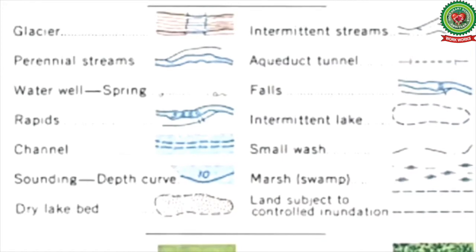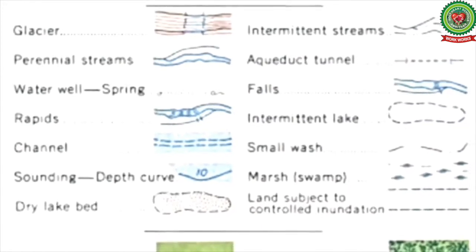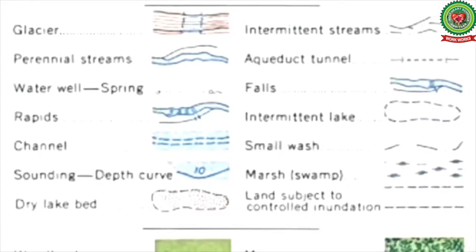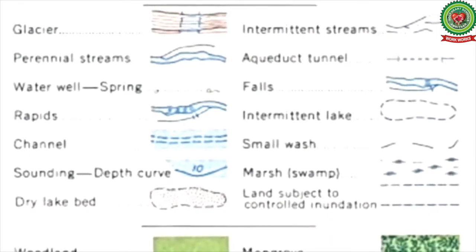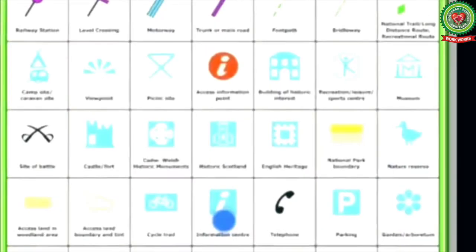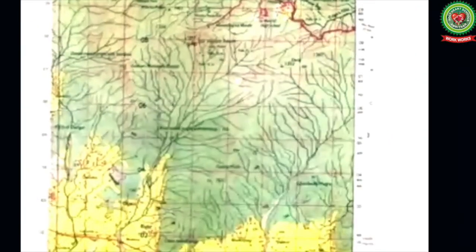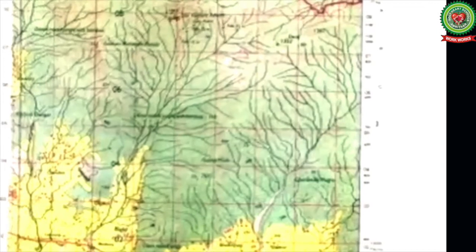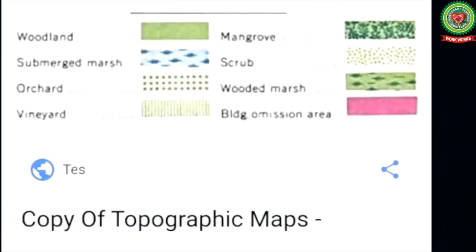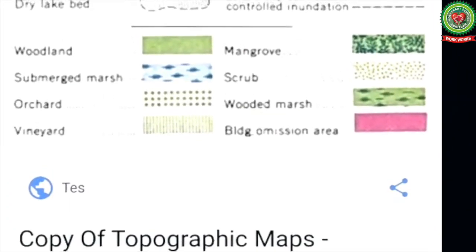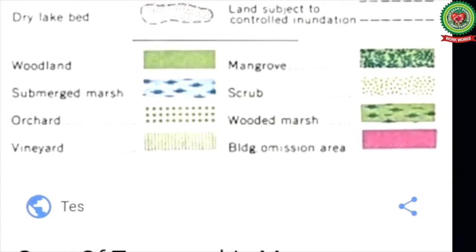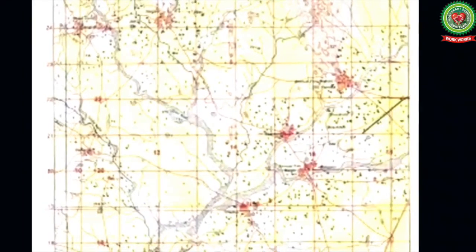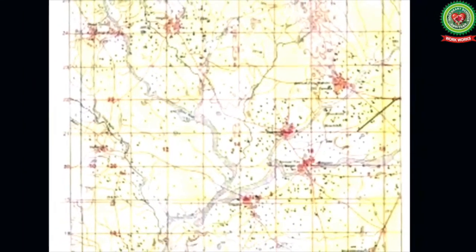Blue color is used to show water features or water bodies like rivers, lakes, ponds, tanks, wells, etc. Green color is used for wooded and forested areas, orchards, scattered trees and shrubs, whereas yellow color is used to show the cultivable land or the cultivated areas.